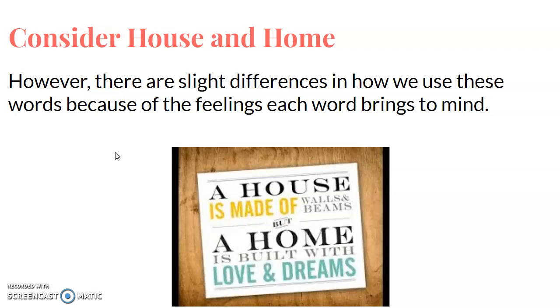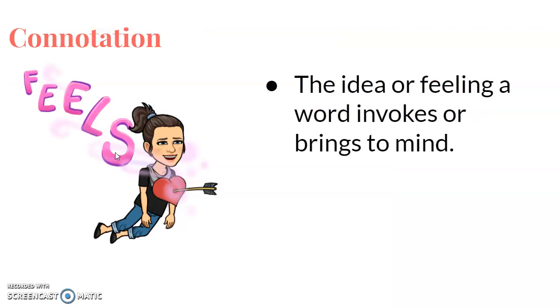However, there are slight differences in how we use these words because they bring about different kinds of feelings. If you're thinking about a house, a lot of times you're just thinking about those four walls that you live in. But the home is where your family is. So it just brings about different feelings when you think about those two words. So that brings us to the next point that we want to make, which is connotation.